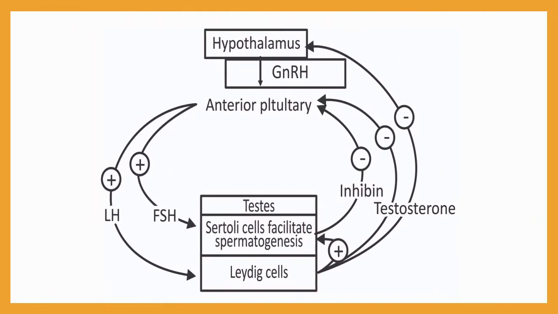So now let me try to understand how this whole spermatogenesis process is regulated by the neuro and endocrine systems. First of all, as I told you, the hypothalamus will secrete GnRH, that is gonadotropin releasing hormone, and it will act on the anterior pituitary gland, that is the adenohypophysis, and as a result this gland will secrete both hormones, FSH and LH. And as I told you, FSH will work on the Sertoli cells which are present in the testes of a male.